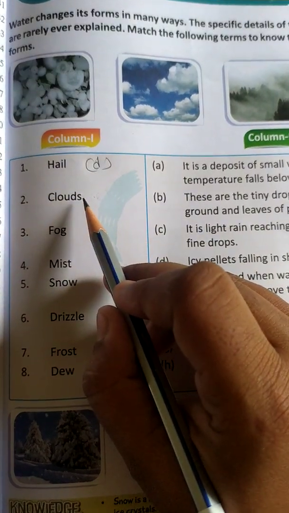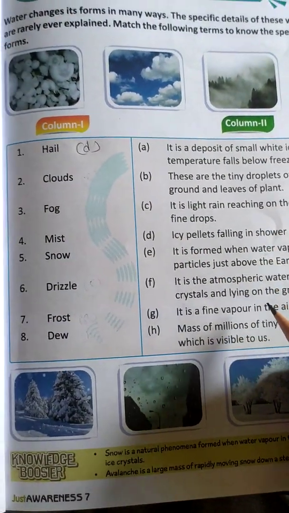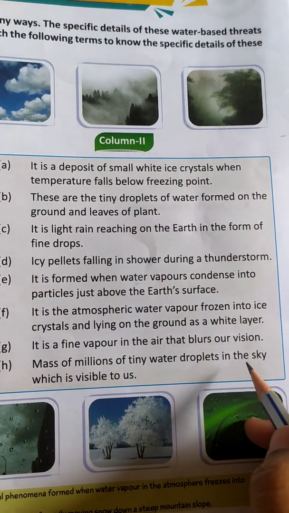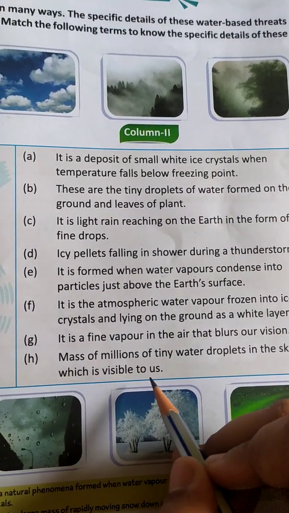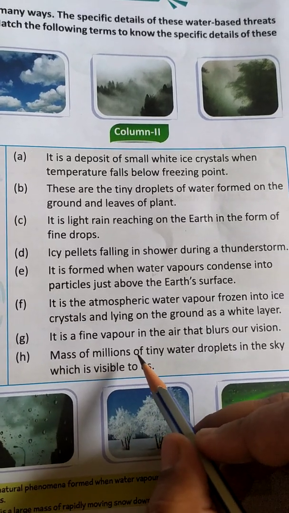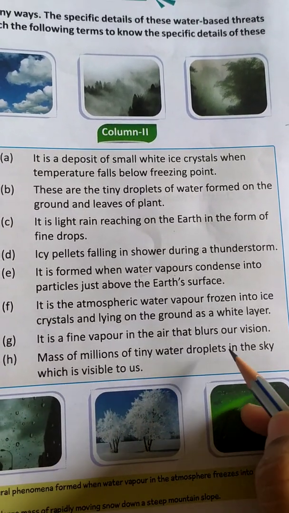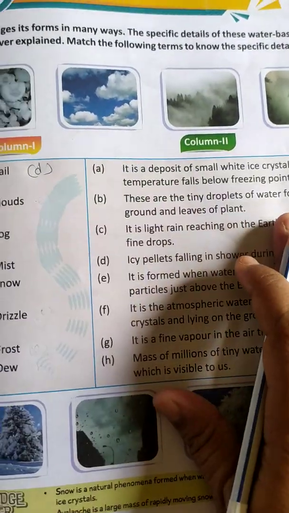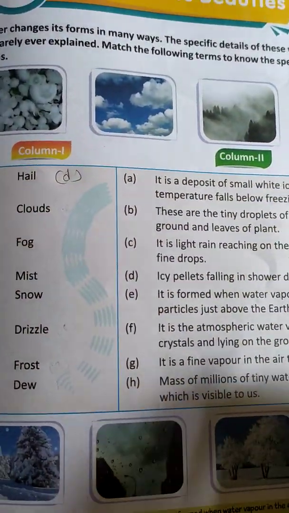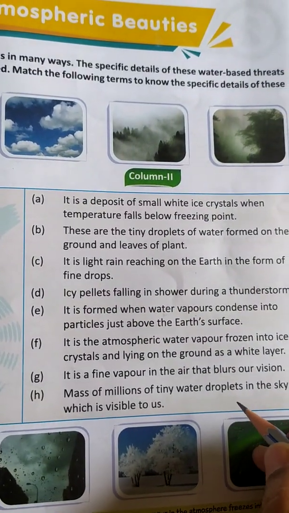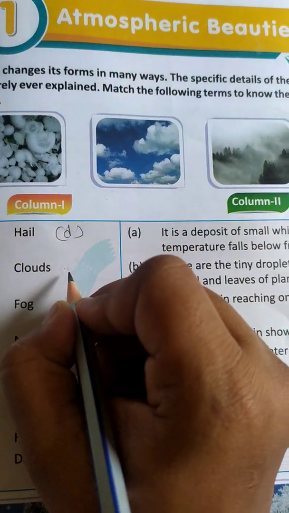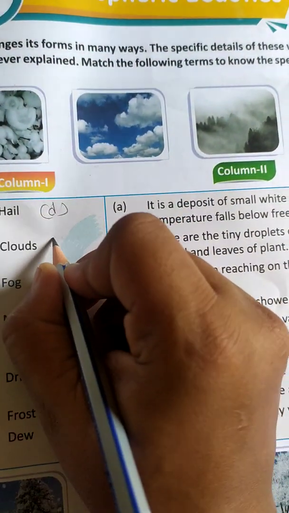Second one, clouds. Here, cloud is a mass of millions of tiny water droplets in the sky which is visible to us. So which option? Option H.